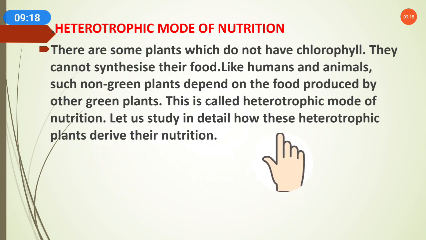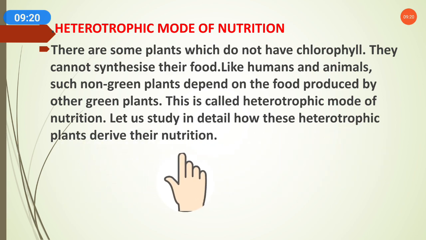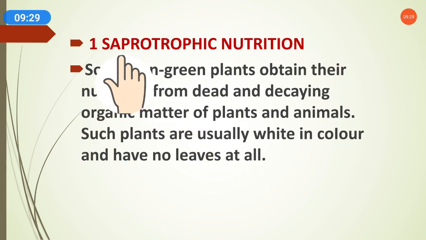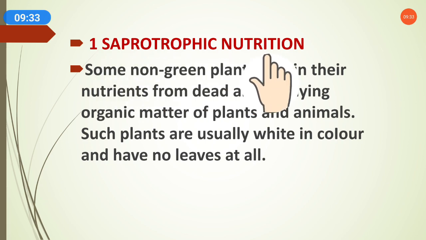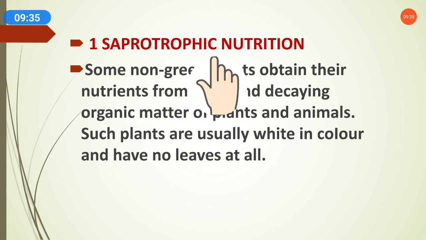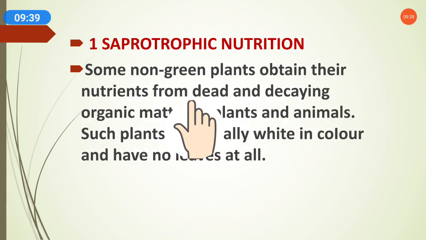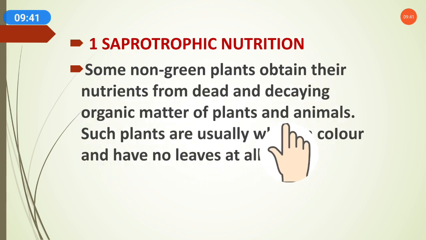Let us study in detail how heterotrophic plants take their nutrition from green plants. The first process of heterotrophic nutrition is saprotrophic nutrition. Some non-green plants obtain their nutrients from dead and decaying organic matter of plants and animals.